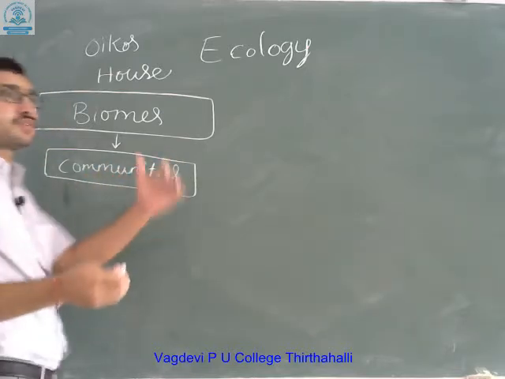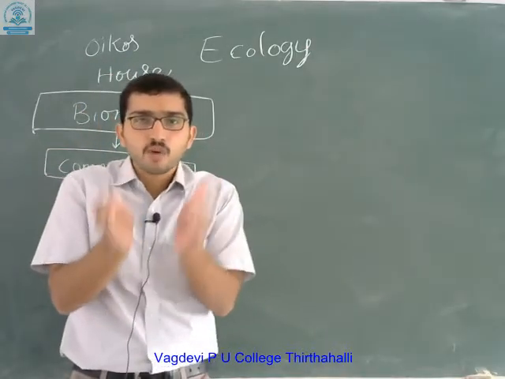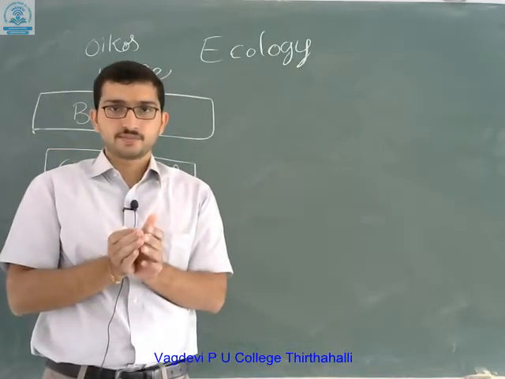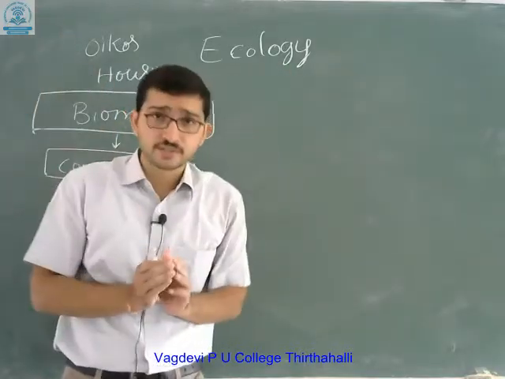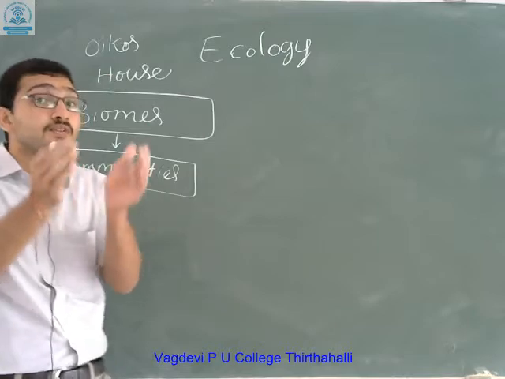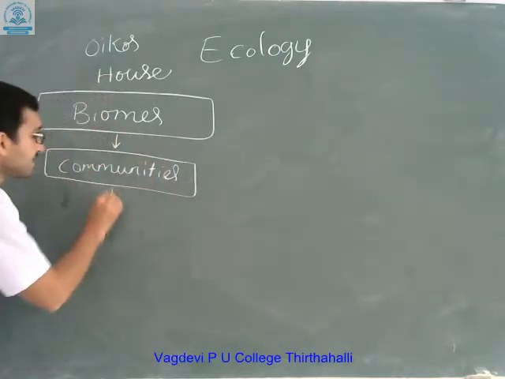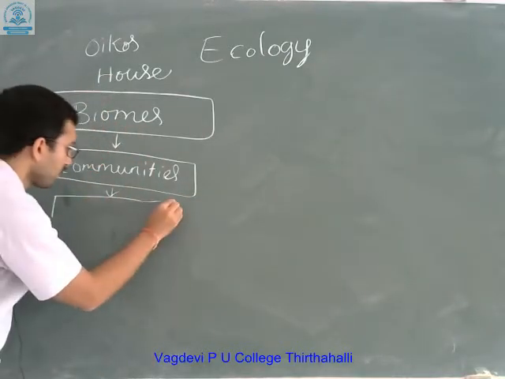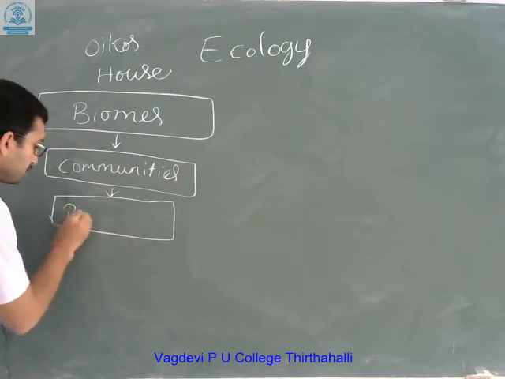Next, below these communities, you can find small groups of populations. Communities have many populations, and in communities you can find small groups of populations which are coexisting within it.